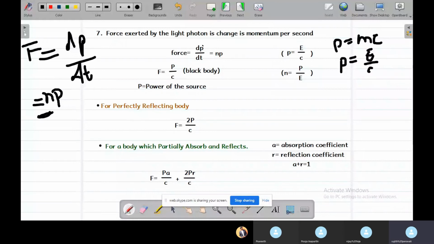So we replace p by E by c and n with the power of the source by the energy of the photon. By substituting it, E will be cancelled and P by c remains.